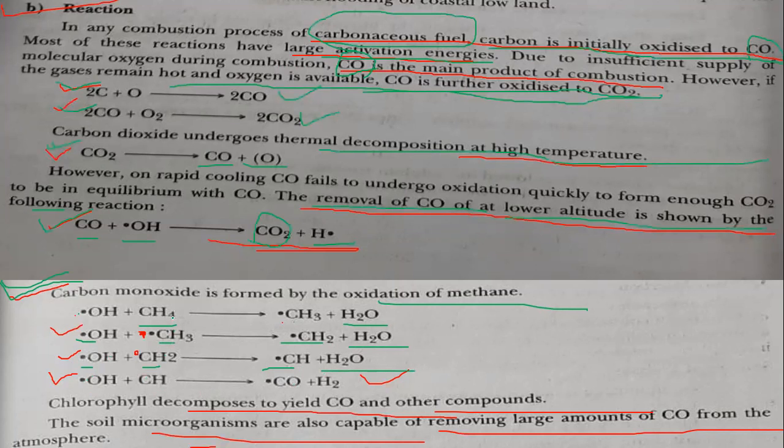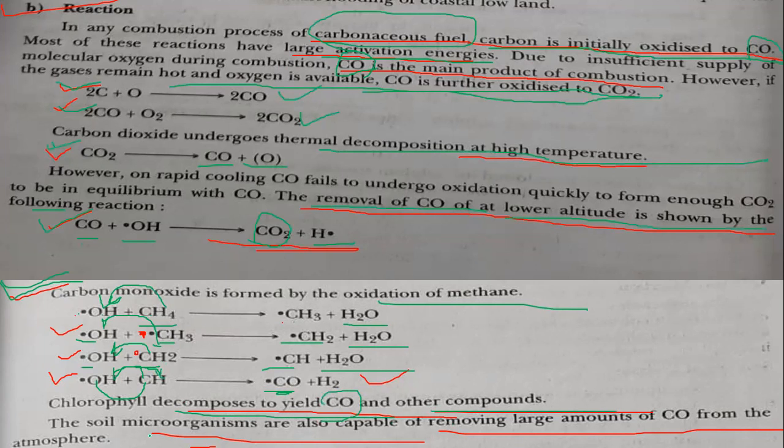Okay, so what happens? Every time one hydrogen is shifting from this compound to OH radical. Here is again the same. One hydrogen is shifting from here to here. Here is again the same. Okay, and formation of water is taking place. Here, see what happens now. Here this hydrogen and this hydrogen get combined to form hydrogen gas, and carbon and oxygen combine to form carbon monoxide. Okay, so chlorophyll decomposes to yield carbon monoxide and other compounds.